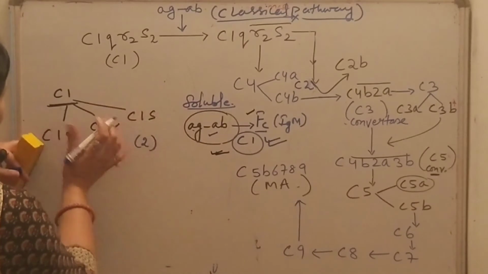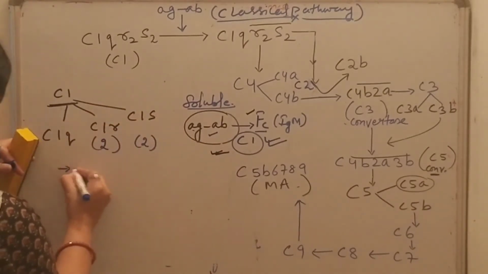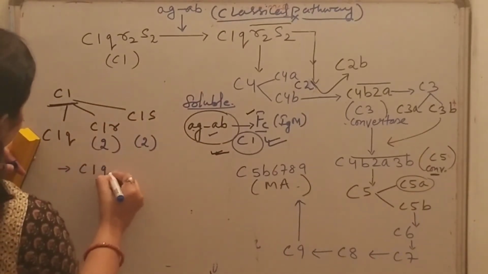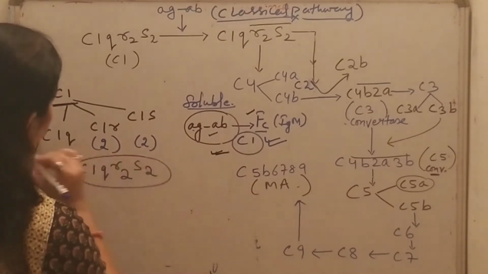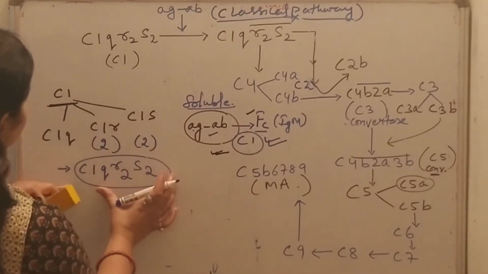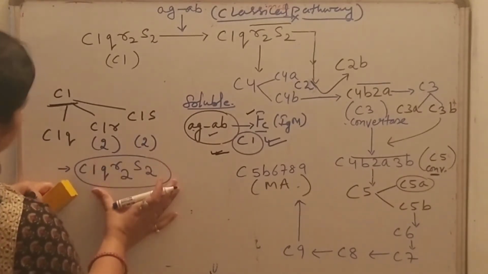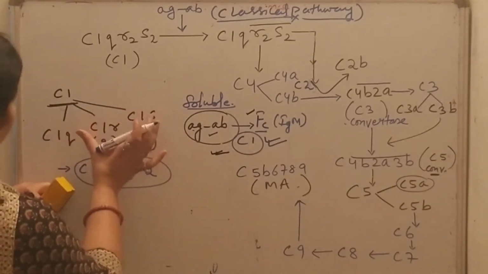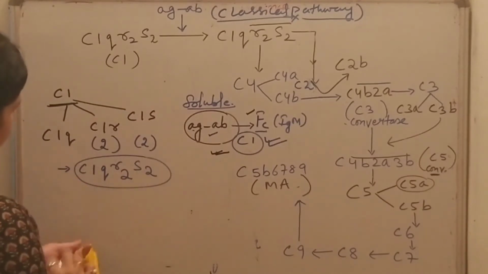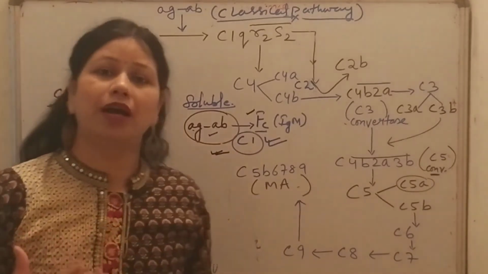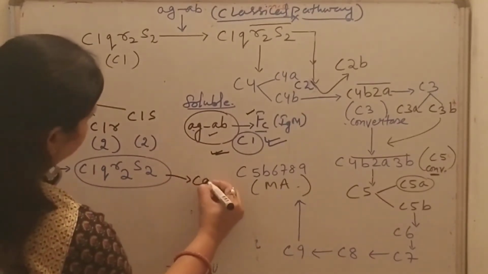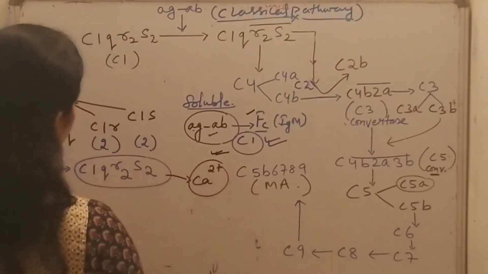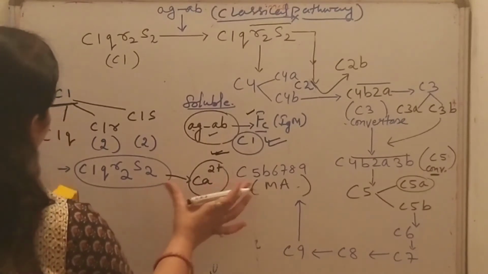All of these are held together to form C1qr2s2. This is the complex formed by combining all these molecules, and this complex is stabilized by calcium ions.